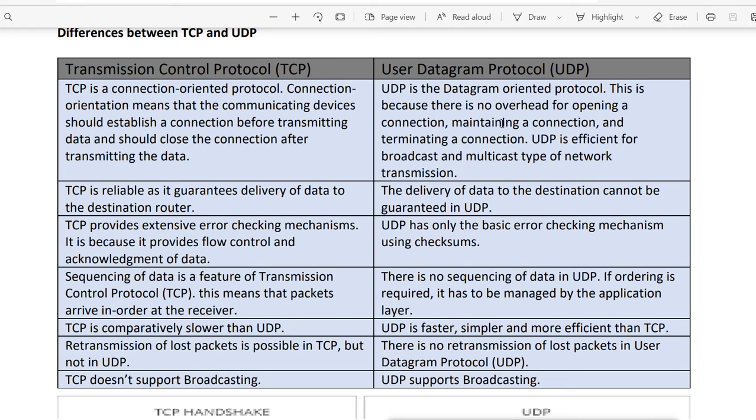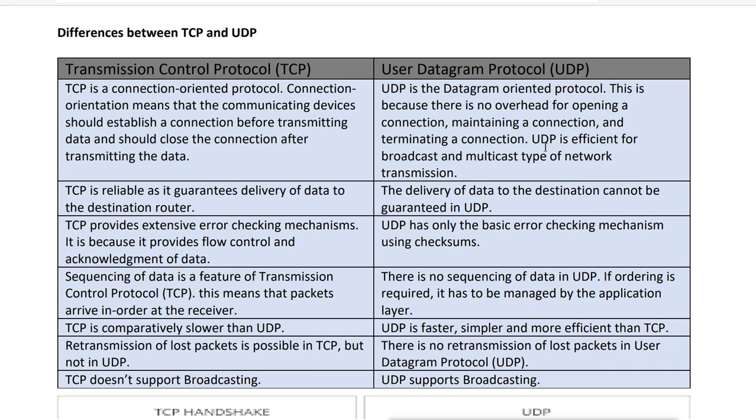Maintaining a connection and terminating a connection. UDP is efficient for broadcast and multicast type of network transmission. So basically it will not do anything. It will not make sure that the destination machine is ready to accept the data or not. It will just throw the data without doing any connection establishment.